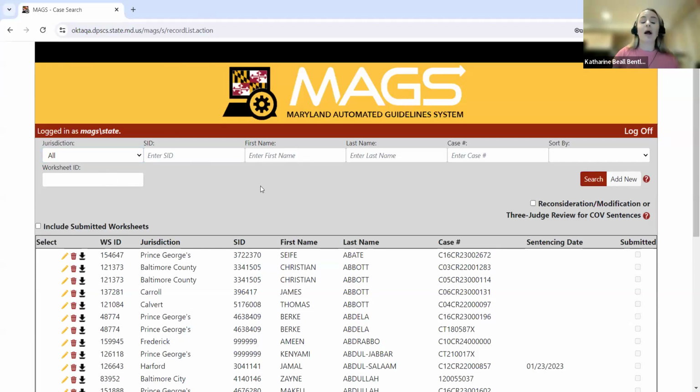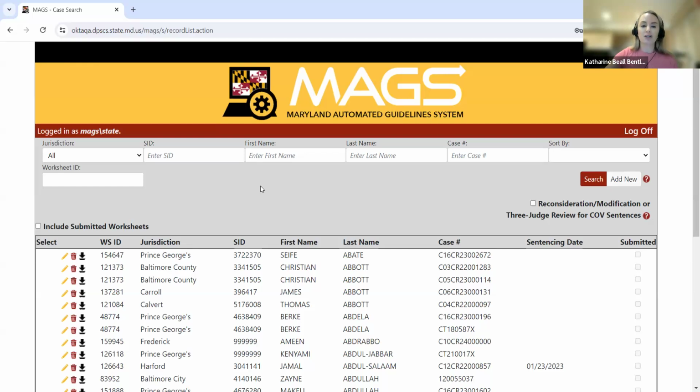Now, worksheet ID number. I'm going to reiterate this a couple of times throughout the course of this presentation, so just bear with me, but I want to reiterate it because this is a common issue that we still see in MAGS. When you have multiple cases that are sentenced in front of the same judge on the same day, that means they constitute one sentencing event, meaning that one set of sentencing guidelines should be created for that event.